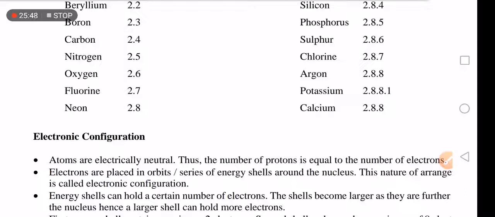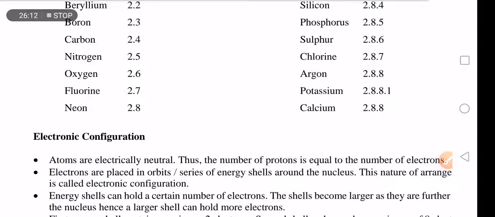Electronic configuration is the arrangement of electrons in shells. Simple. The arrangement of electrons in shells is called electronic configuration.